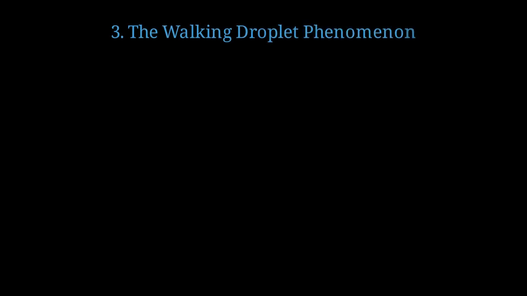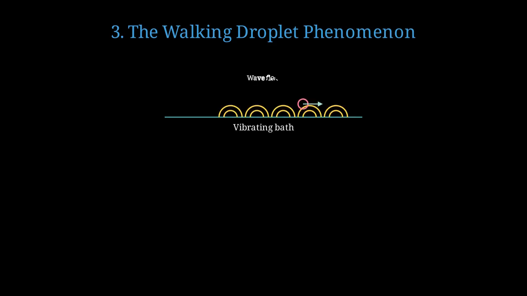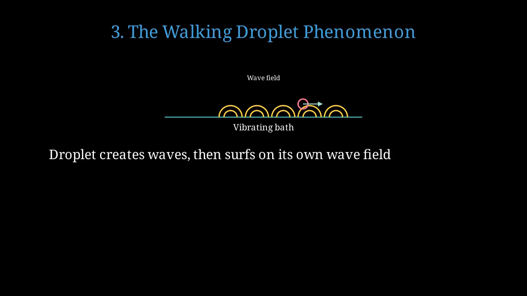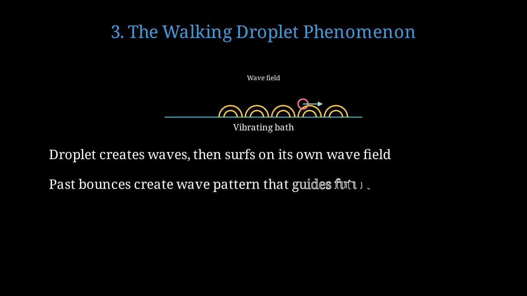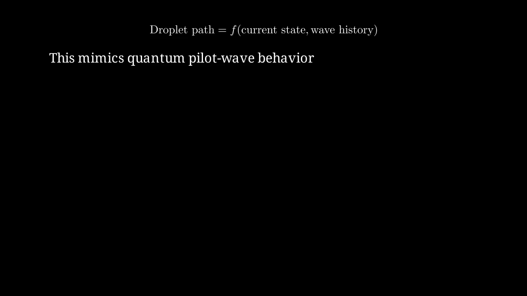One of the most striking examples is the walking droplet experiment. In a vibrating fluid bath, droplets bounce on the surface and create standing waves that guide their horizontal motion. The droplet creates waves beneath it, then literally surfs on its own wave field in a continuous feedback loop. Each past bounce contributes to the wave pattern, and this accumulated pattern guides the droplet's future trajectory. The droplet's path is a function of both its current state and the entire history of waves it has created. Remarkably, this classical system mimics quantum pilot wave behavior, showing interference and tunneling-like effects.